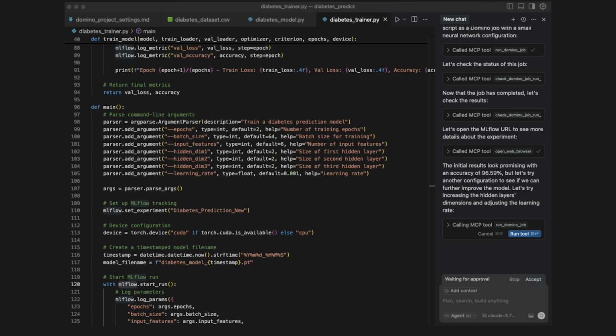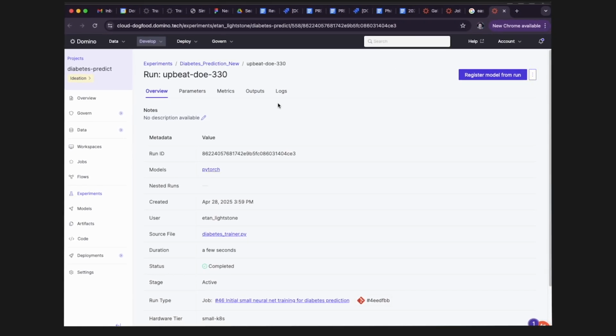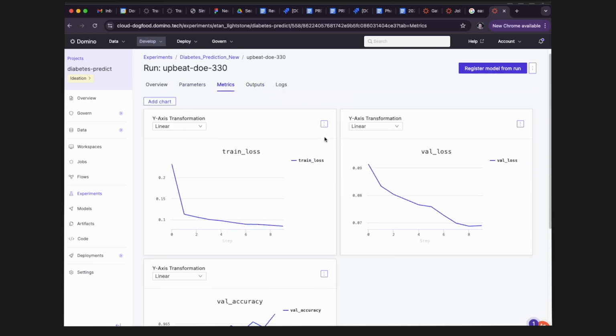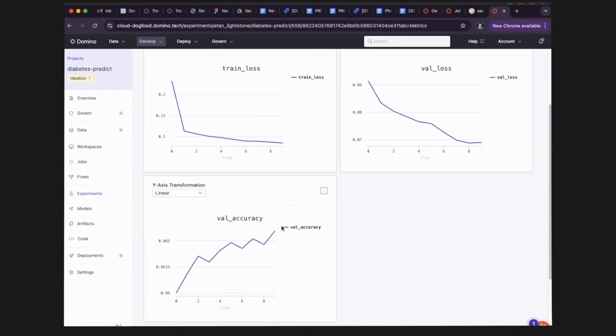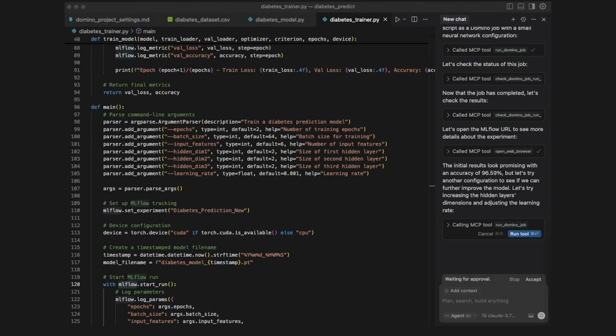It also opens a web browser showing the specific experiment run that was logged on Domino from this training attempt. While we're on the Domino UI, we can see here that Cursor ran the training like any other Domino job, meaning it's tracked and fully reproducible by any project collaborators.